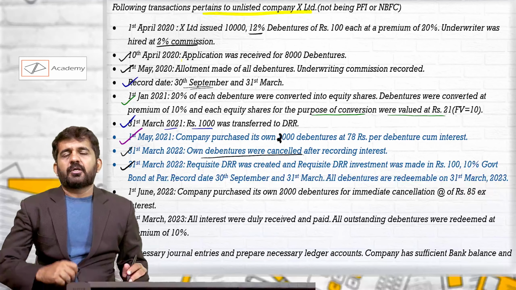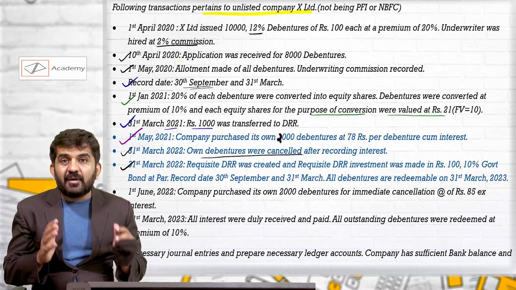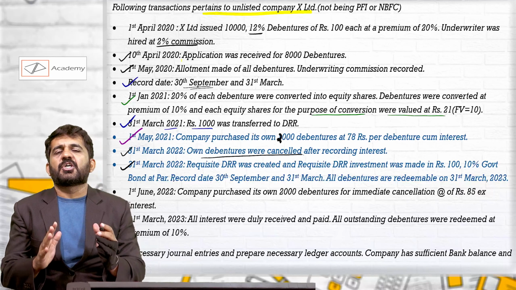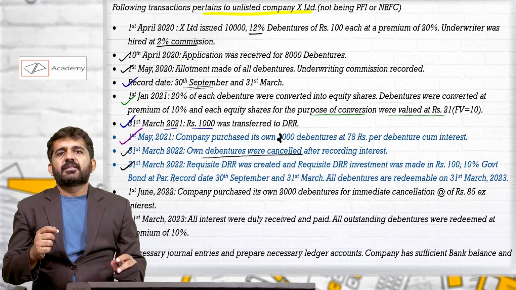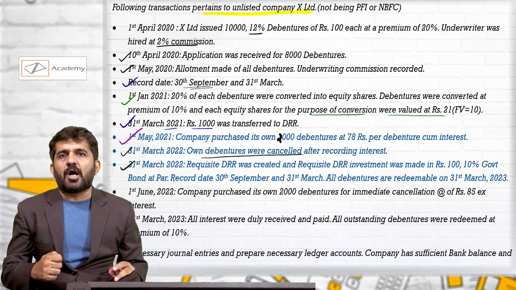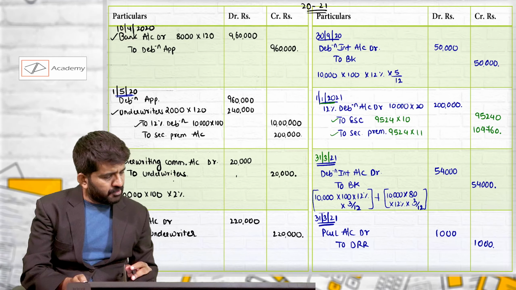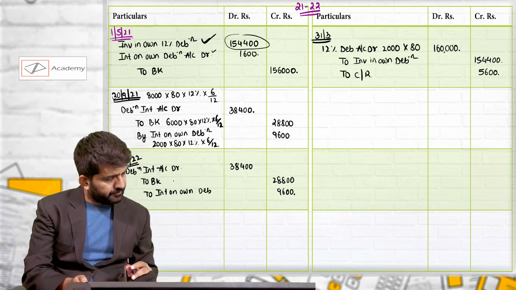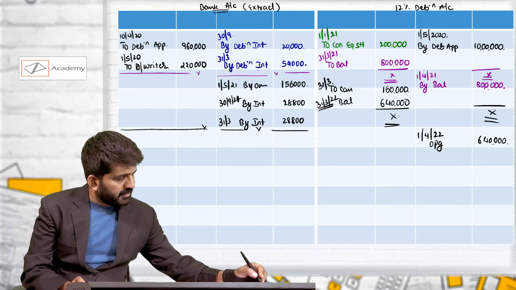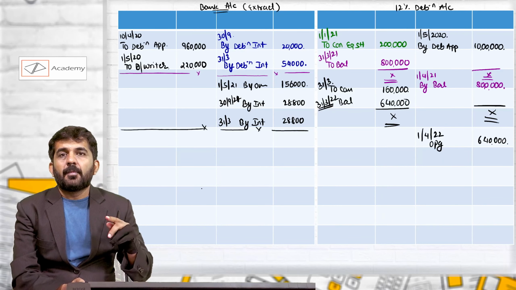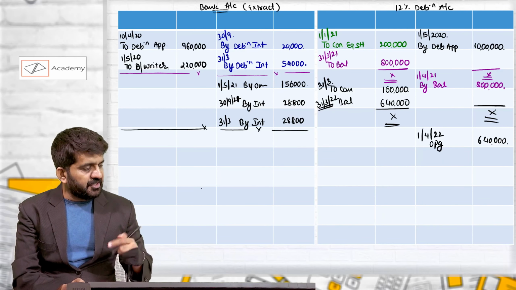If you are on the last day of the previous year of redemption, then 10% of your outstanding debentures should be transferred to DRR. Now what are your outstanding debentures right now? It is 6,40,000 multiplied by 10% is 64,000.